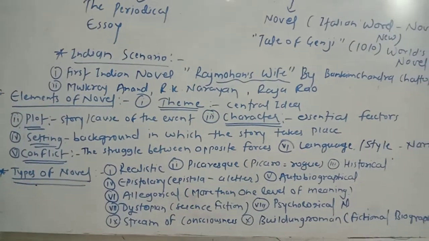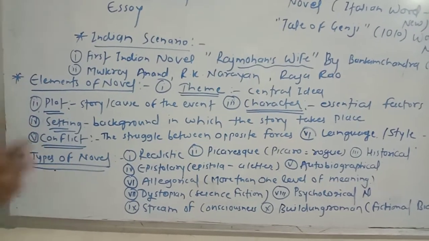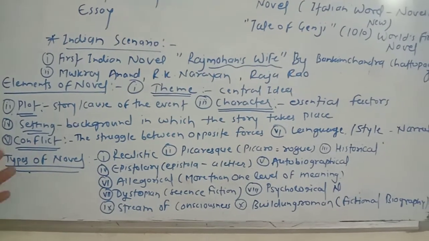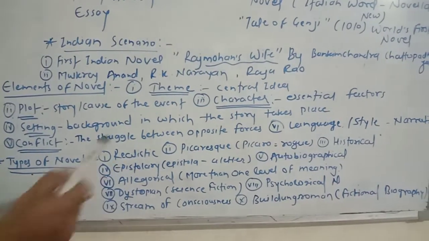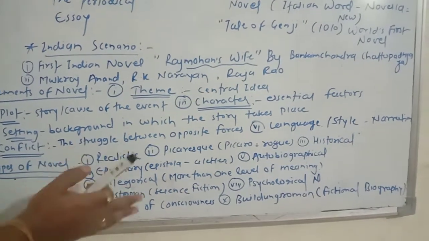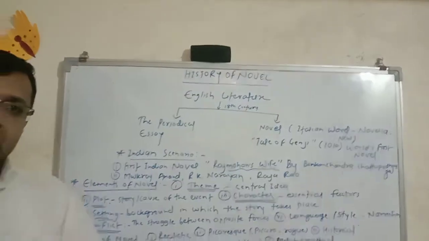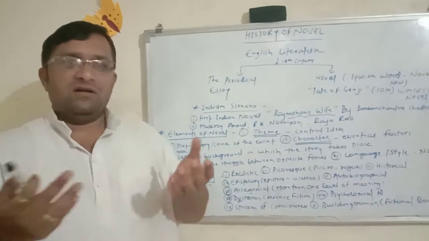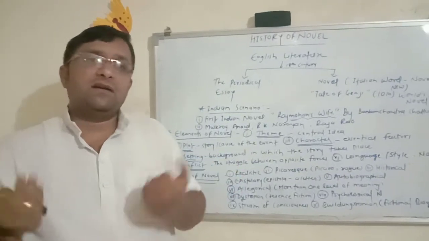Then we talk about the elements of the novel, in which 6 points are very important. Then what about the types of novel? One can write all kinds of novels, and 10 types of the novel are given there. So why is it important to discuss the history of the novel? Because some questions are based on the history of the novel. So read all the information given in the textbook to get the detailed information.